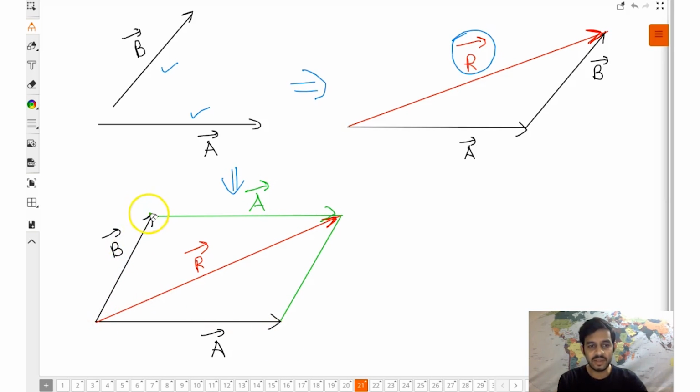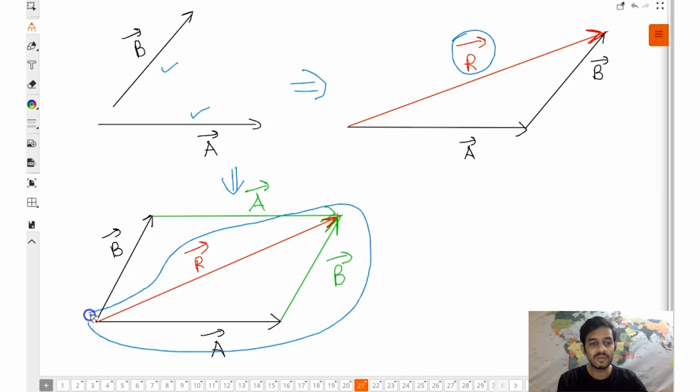This one is B vector. If you shift it parallel to itself, this will also be B vector. Now guys, focus on this part. What does it look like? This is nothing but the triangle law in disguise. So एक का assignment दूसरे ने copy करके थोड़े से changes कर दिए. Okay. So diagram-wise, the parallelogram law and triangle law have no significant difference.